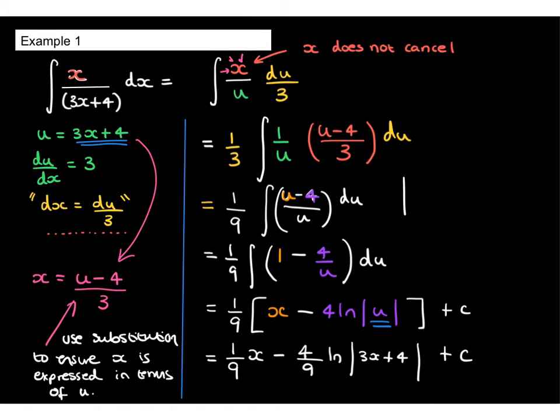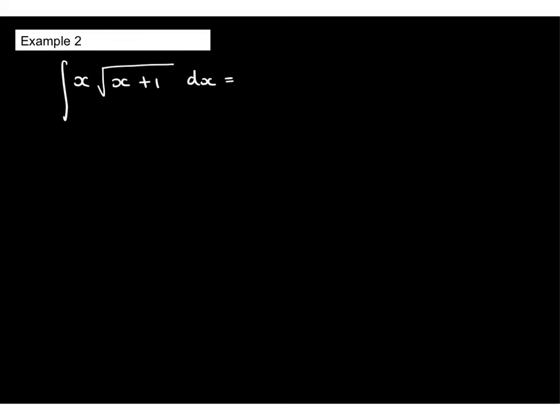And at this stage here, divide each term in the numerator by u so that you end up with single terms that can be integrated easily. Let's take a look at another similar example.